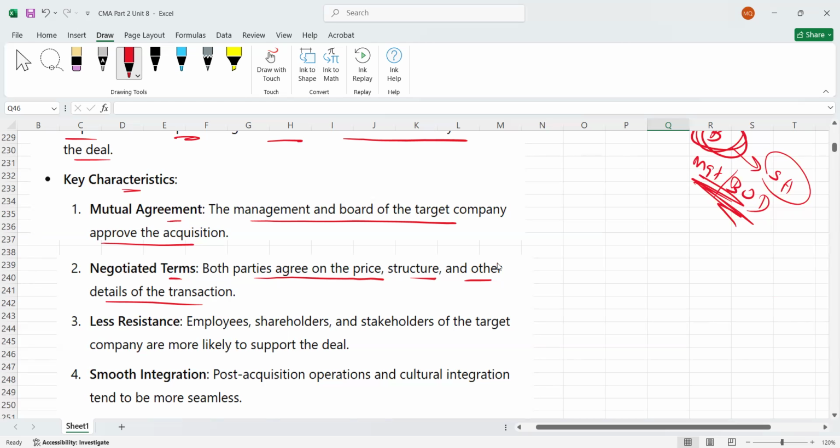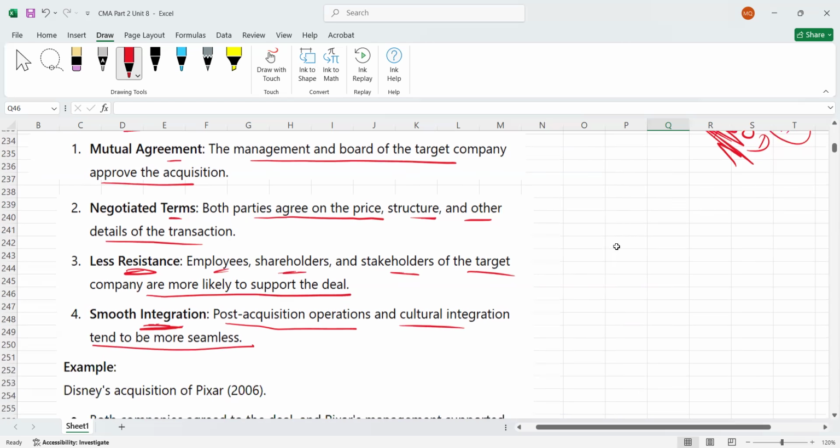Less resistance from the board of directors and the management, that's why it's friendly. Employees, shareholders, and stakeholders of the target company are more likely to support the deal. Smooth integration: post-acquisition operations and cultural integration tend to be more seamless. Simply, it will be a smooth process of acquisition.